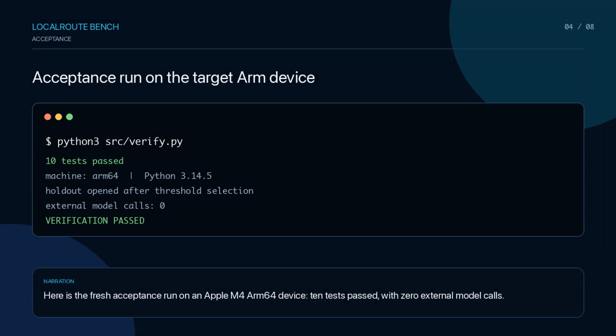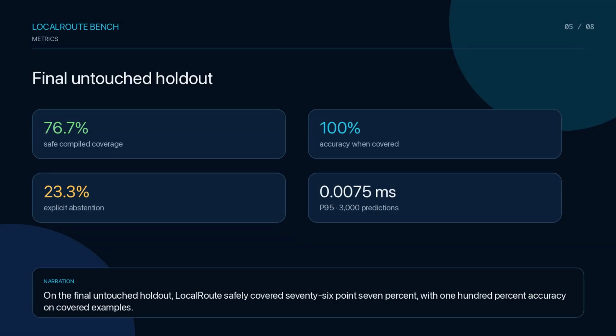Here is the fresh acceptance run on an Apple M4 ARM64 device. 10 tests passed, with 0 external model calls. On the final untouched holdout, LocalRoute safely covered 76.7%, with 100% accuracy on covered examples.